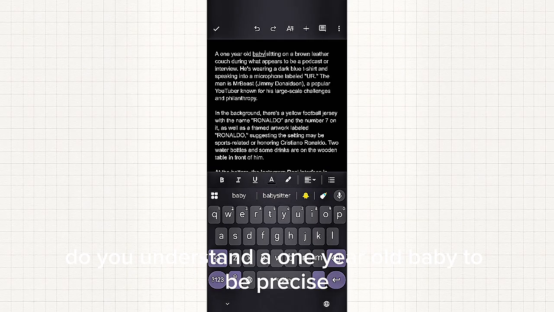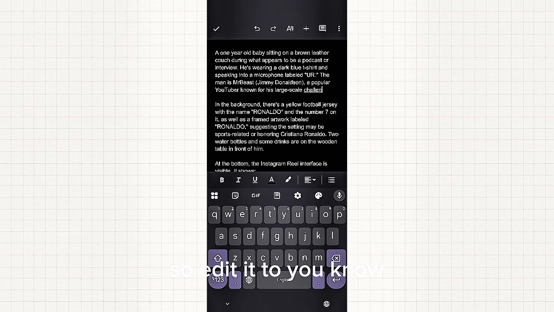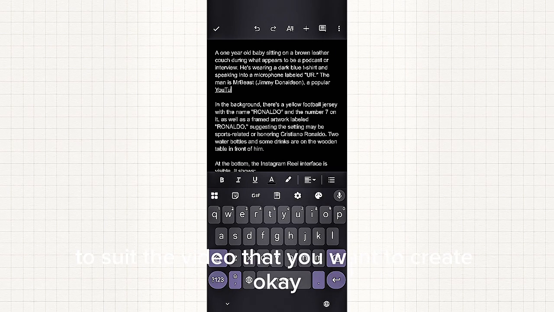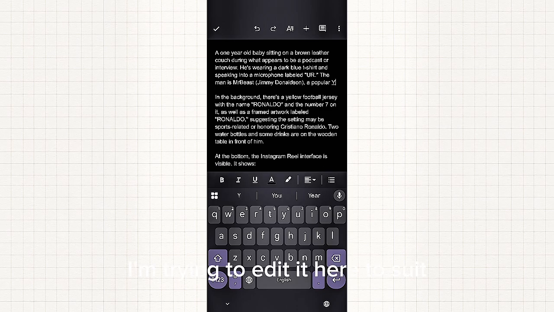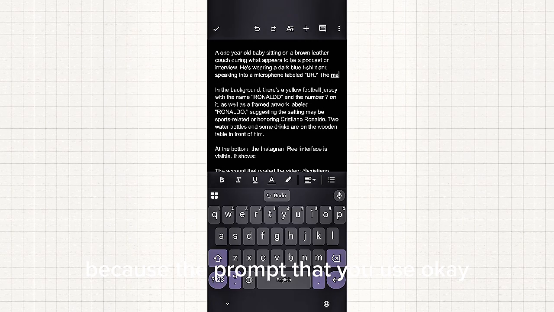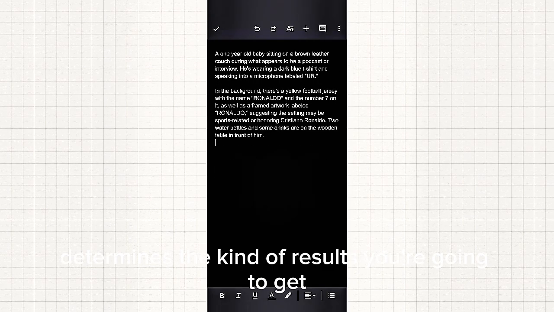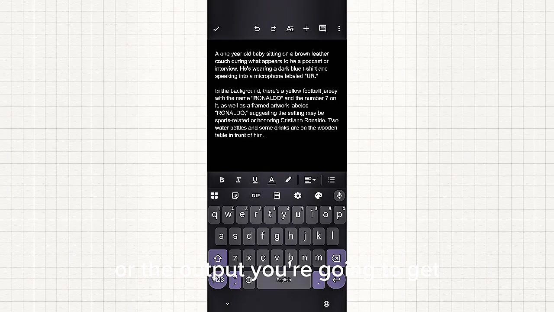Do you understand? So a 1-year-old baby, to be precise. So edit it to suit the video that you want to create, okay? So for me, I'm trying to edit it here to give me the perfect picture that I want, because the prompt that you use determines the kind of output you are going to get.